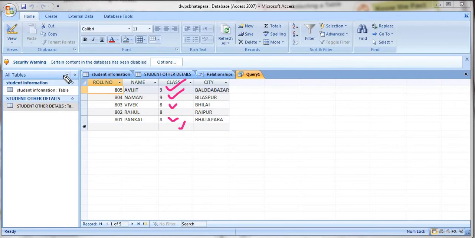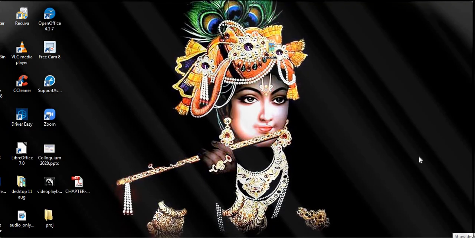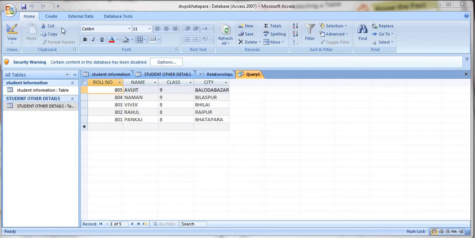Like this you can arrange the sequence of your information or the data. Understood? It's very simple. And now let me tell you something about form.